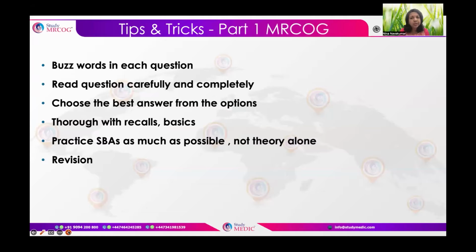So just to give you tips and tricks for Part 1 MRCOG, especially in clinical scenario questions, there will be some buzzwords in each question, like a catchy word about the trimester of pregnancy, which drug to be given, which drug to be avoided. So it is very important to read the question carefully, completely, and analyze it carefully before we jump to the answers. Two or three options may fit as an answer, but we need to choose a single best answer from the options which are given.